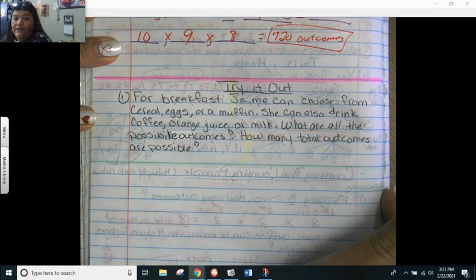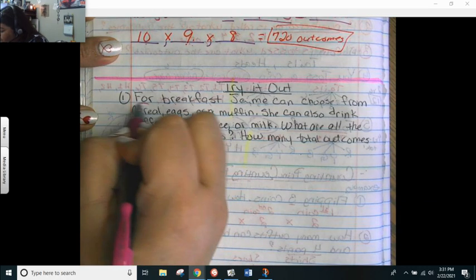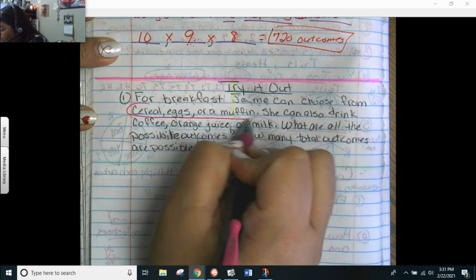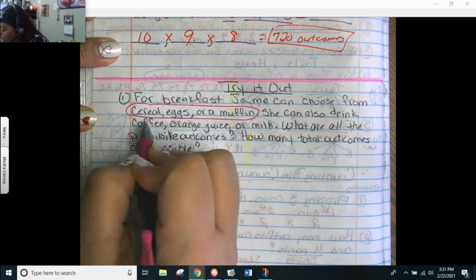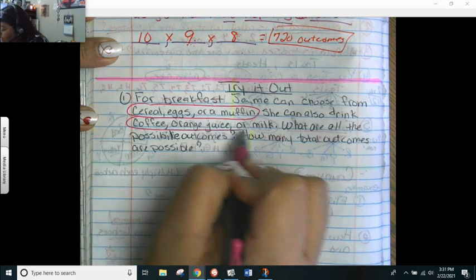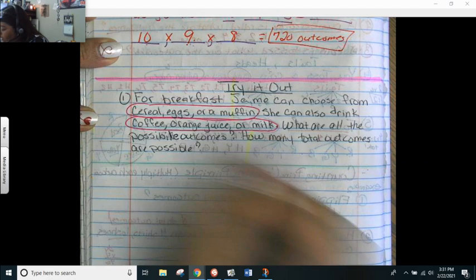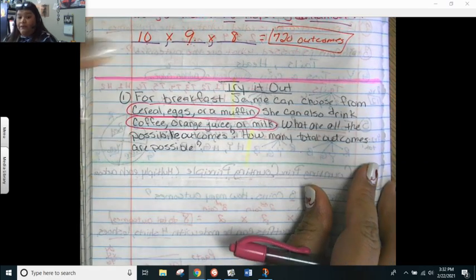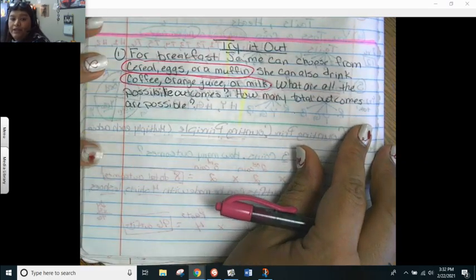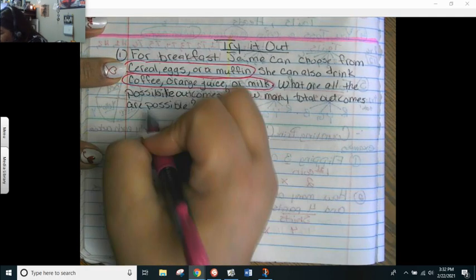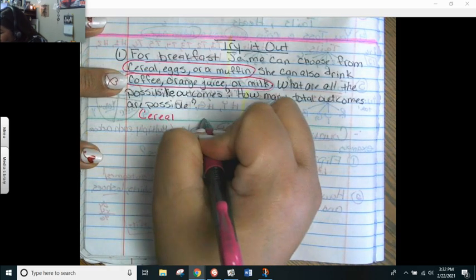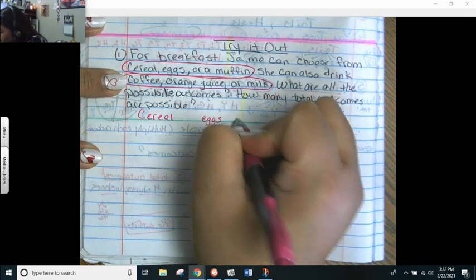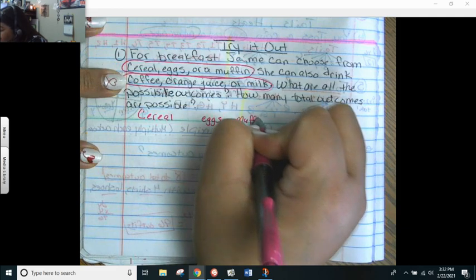Okay, for breakfast, Jamie can choose from cereal, eggs, or a muffin. So there's my first one. Those are your tree trunks. She can also drink coffee, orange juice, or milk. There's my branches. What are all the possible outcomes? If you did a tree diagram, this is what it looked like. My tree trunks are her cereal, her eggs, and her muffins. I like blueberry muffins.